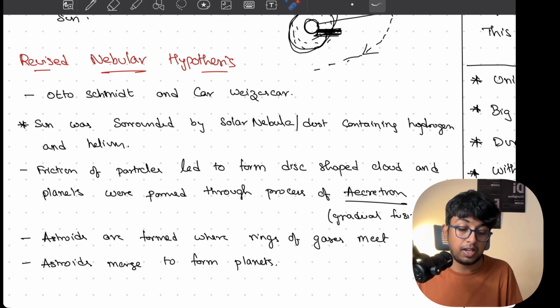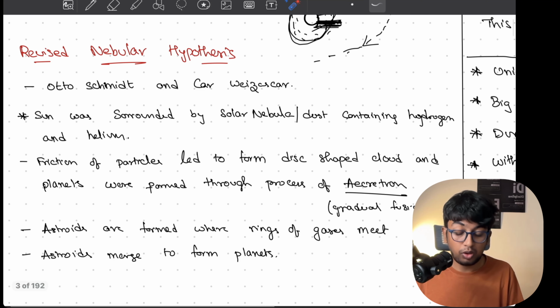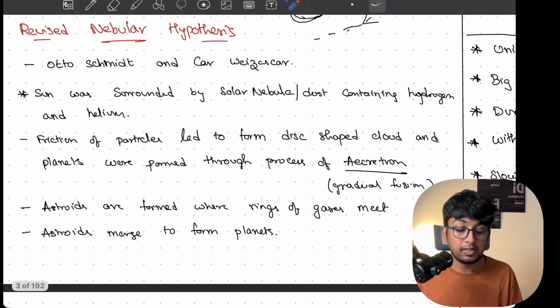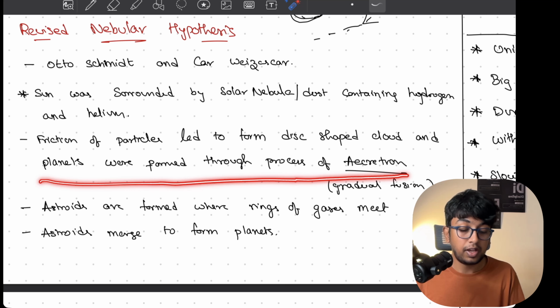The sun was surrounded by solar nebula, or dust containing hydrogen and helium. The sun basically is already surrounded by solar nebula. Solar nebula means it is very hot, and the particles are mostly dominated by hydrogen and helium. These two are the particles contained in the solar nebula. Now friction of particles led to the formation of a disc-shaped cloud, and planets were formed through the process of accretion.